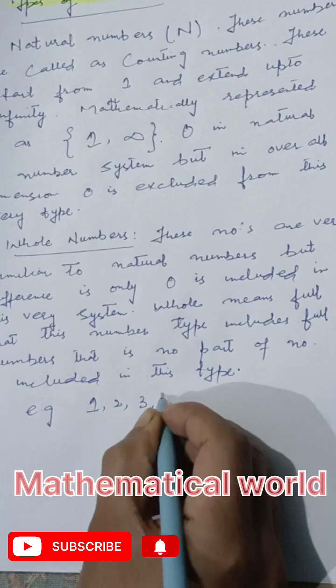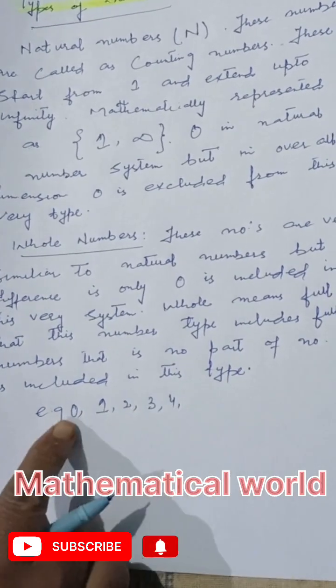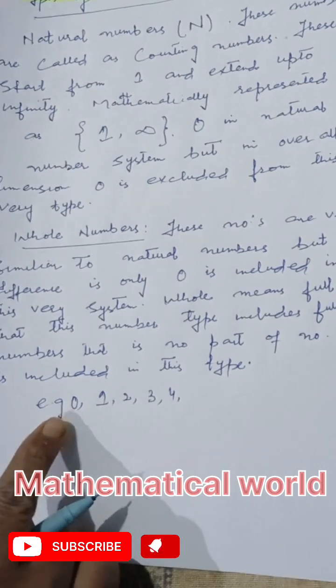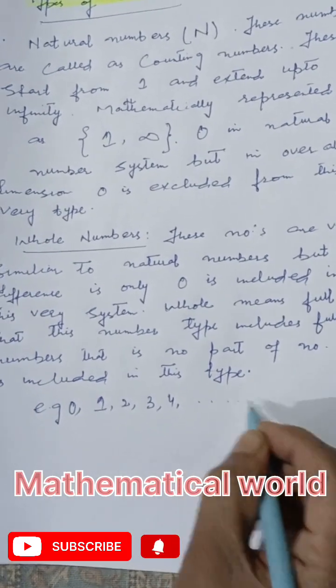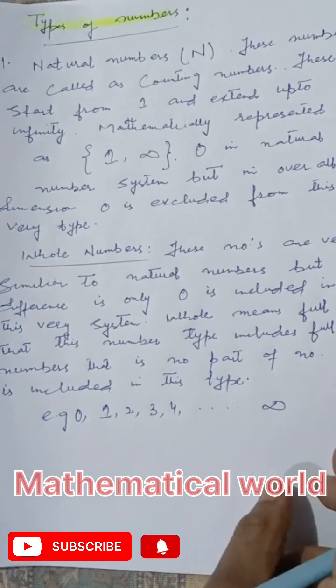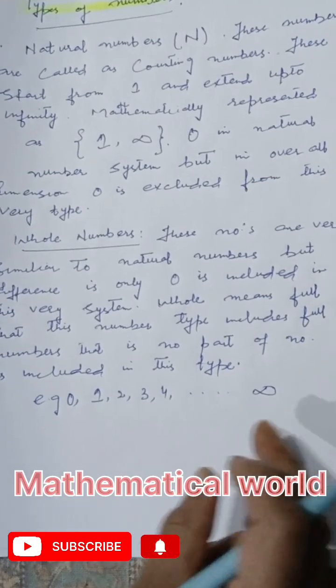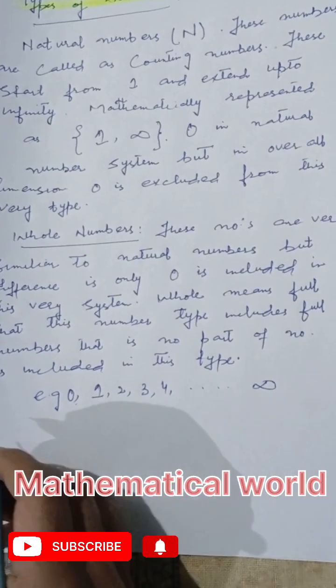Take 3 or 4, it is whole. And in this very system, the first number is 0. Whole numbers start from 0 and end up to infinity. Wherever it will end, no one knows. It will go on extending from 0 up to infinity.